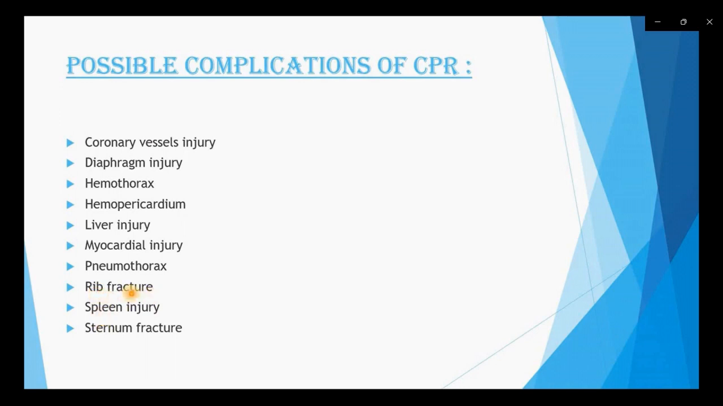Spleen injury. The spleen is also an organ located near our heart, so spleen injury may happen, and sternum fracture. The sternum is the bone in the middle of the chest, so there are chances of sternum fracture as well. So friends, 9 to 10 complications are there. Please be careful while giving chest compressions, while giving CPR.